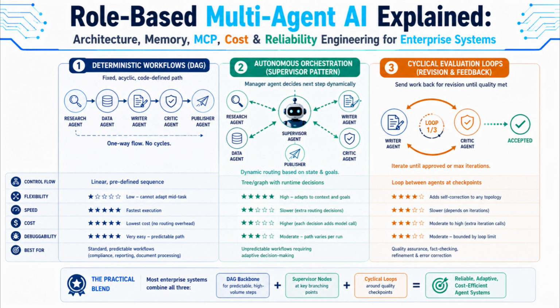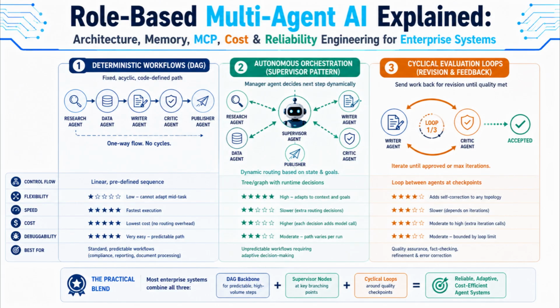Let's compare all three side by side before moving on. A pure DAG is fastest and cheapest, since there's zero overhead spent deciding what happens next, but it's rigid and cannot handle surprises mid-task. A pure supervisor pattern is maximally flexible, capable of handling unpredictable workflows, but it's slower and more expensive because every single step pays the cost of a routing decision, and it's harder to debug since the path taken can differ from one run to the next.